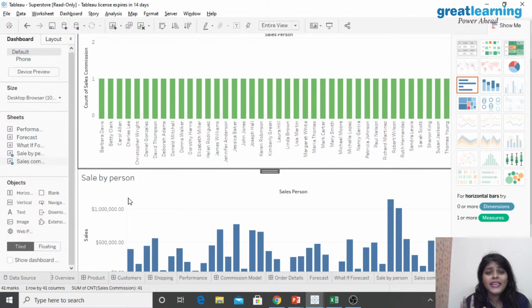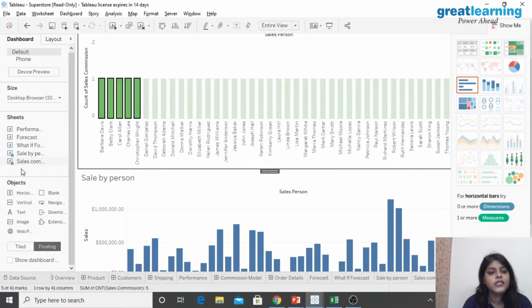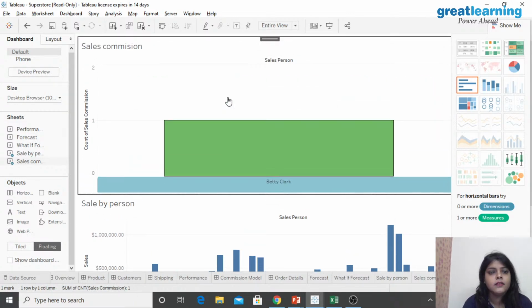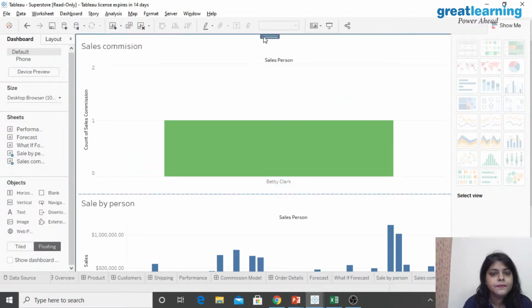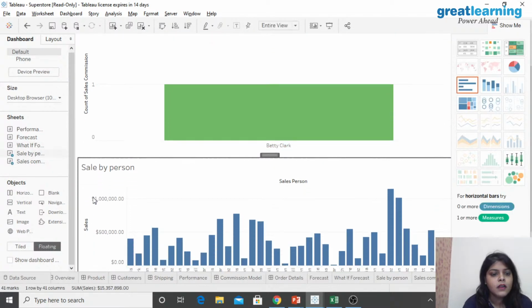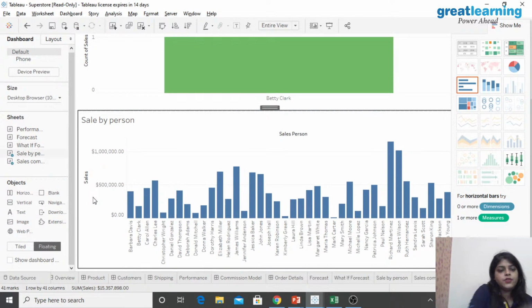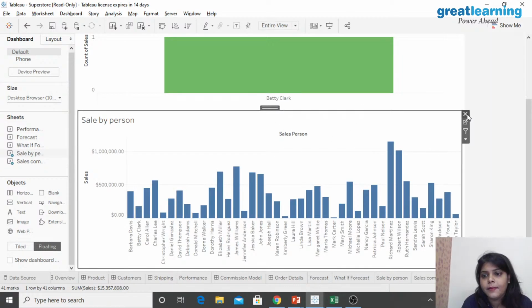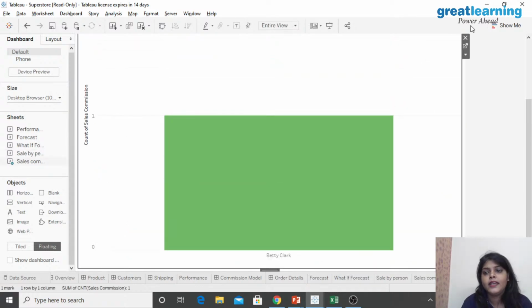Now I don't want to make it really big, I don't want to see this. What I want to do is make it floating. How to make it floating? Let me just delete it. There is an option for delete, right? Can you see, if you want to delete it, this is the place where you can delete it.